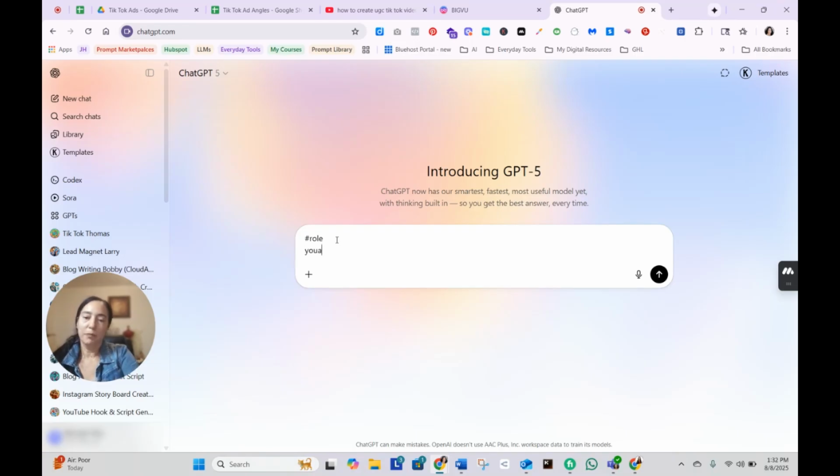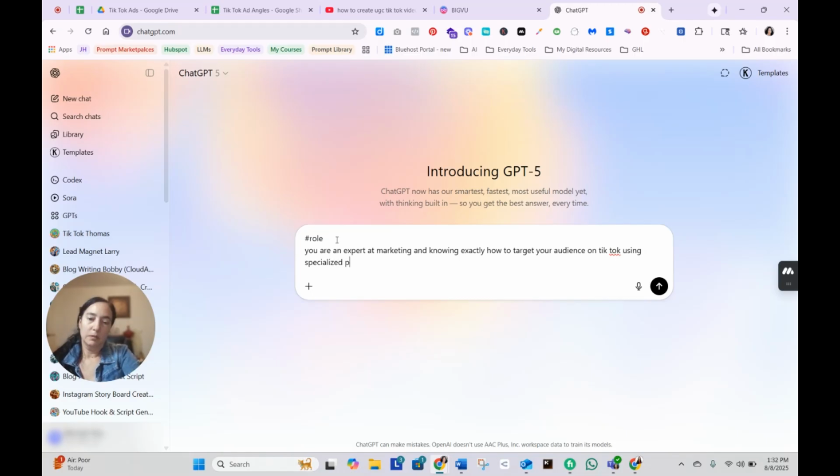So let's just give it a little brief. You're an expert at marketing and knowing exactly how to target your audience on TikTok using specialized personas.